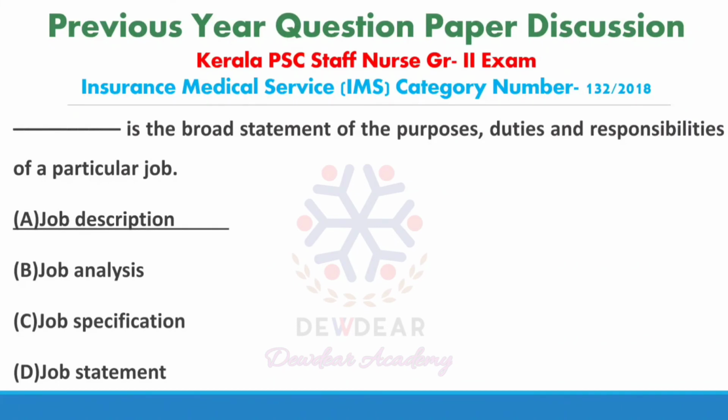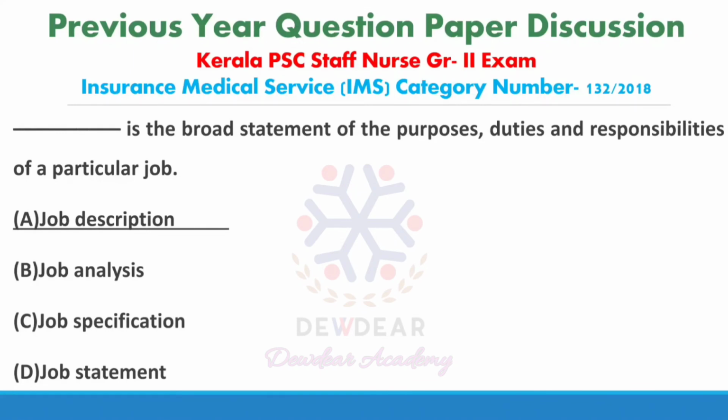And job analysis is the process of objectively determining the specific duties, responsibilities and conditions associated with a specific job.